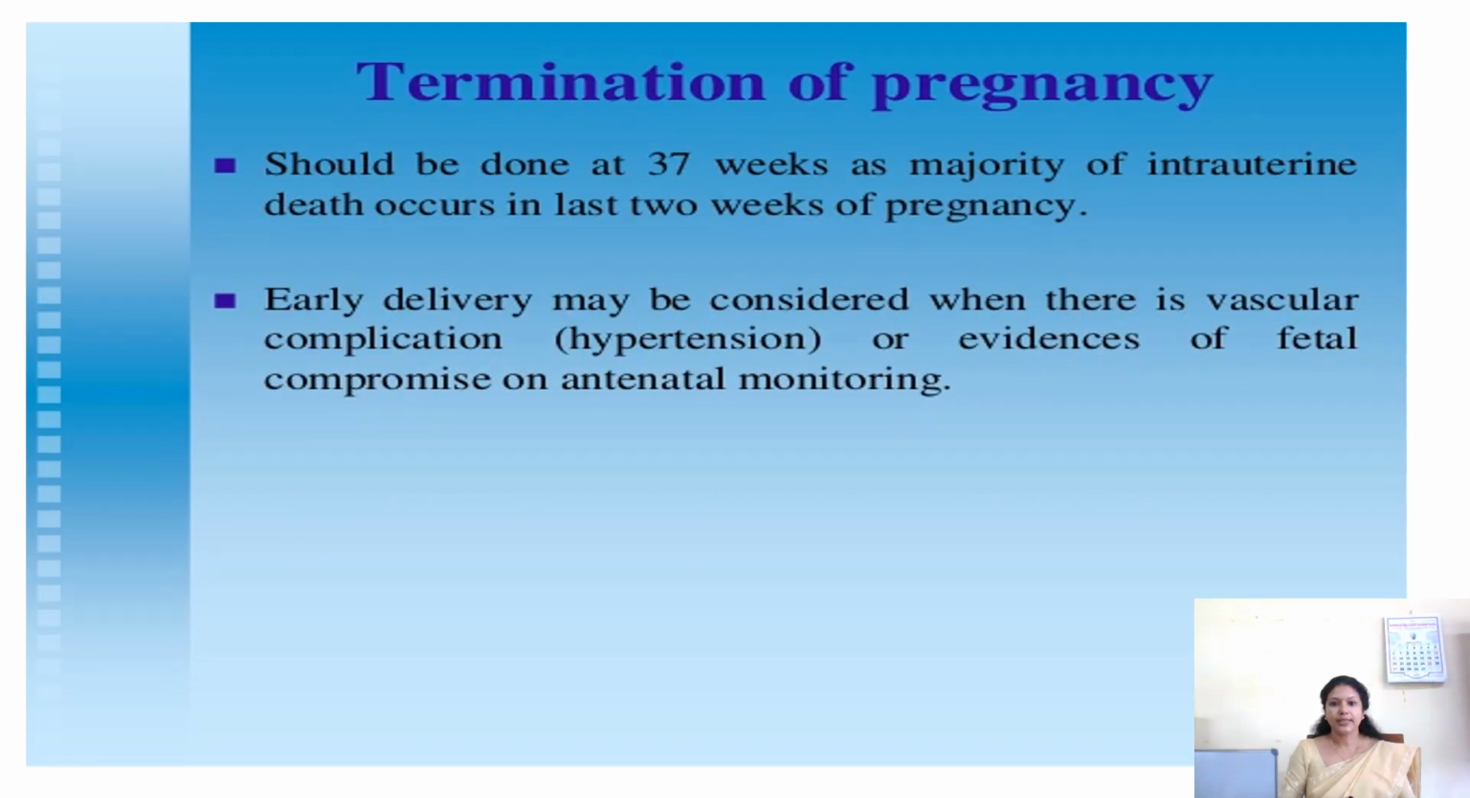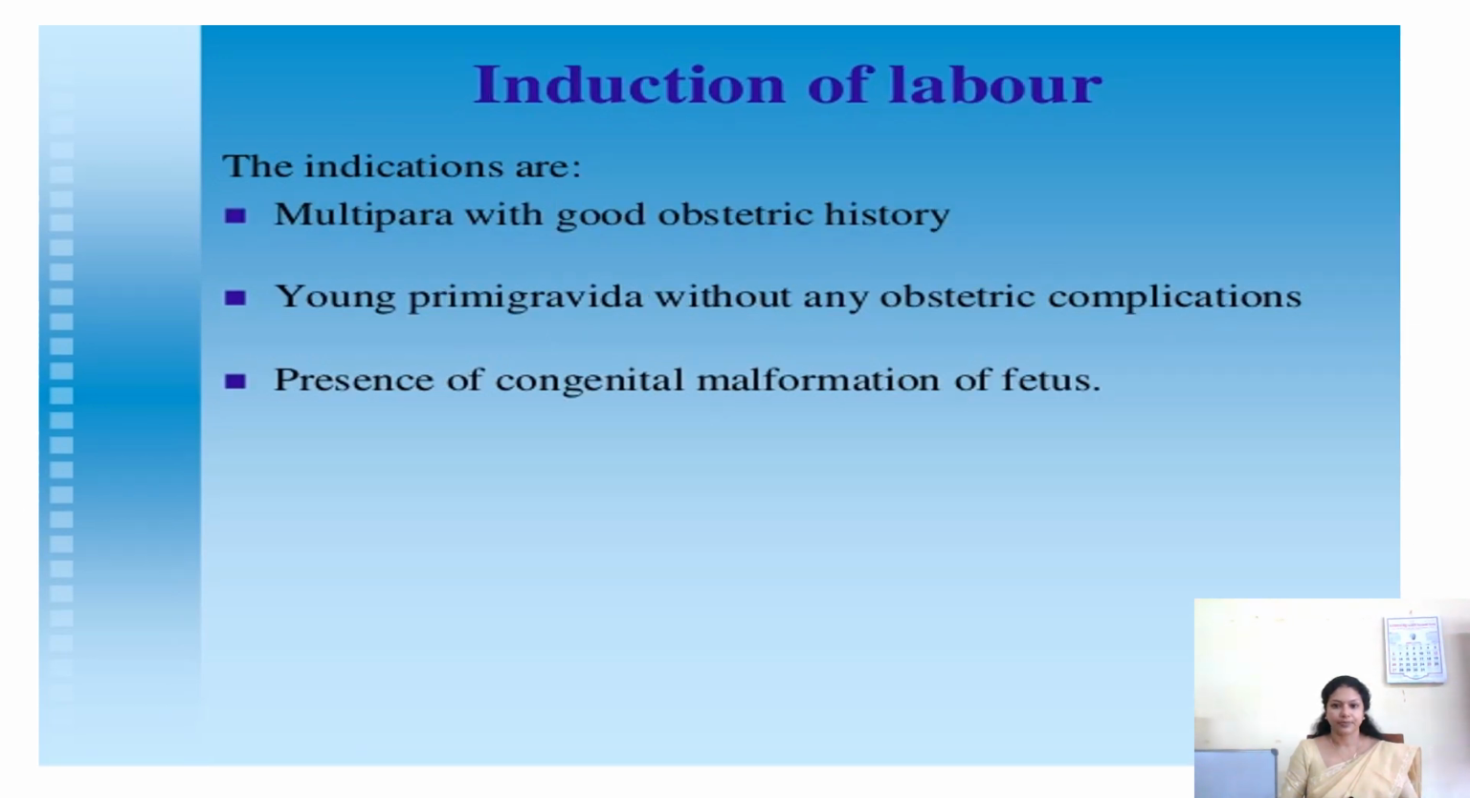Termination of pregnancy should be done at 37 weeks. A majority of intrauterine deaths occur in the last 2 weeks of pregnancy, so usually at 37 weeks we will go for termination of pregnancy. Early delivery may not be considered when there is a vascular complication, that is hypertension, or evidence of fetal compromise, or if antenatal monitoring raises suspicion; in that case we are not going for early delivery. Otherwise, usually we will go for induction of labor by 36-37 weeks.